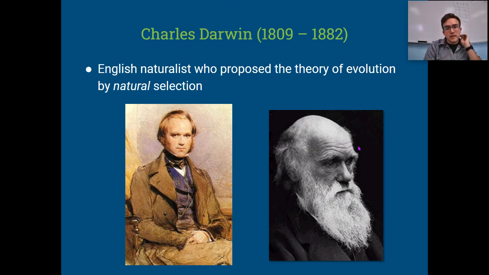To give you some background on Darwin, he actually took a page from geology. This theory has been building ever since Nicholas Steno way back in the 1400s.